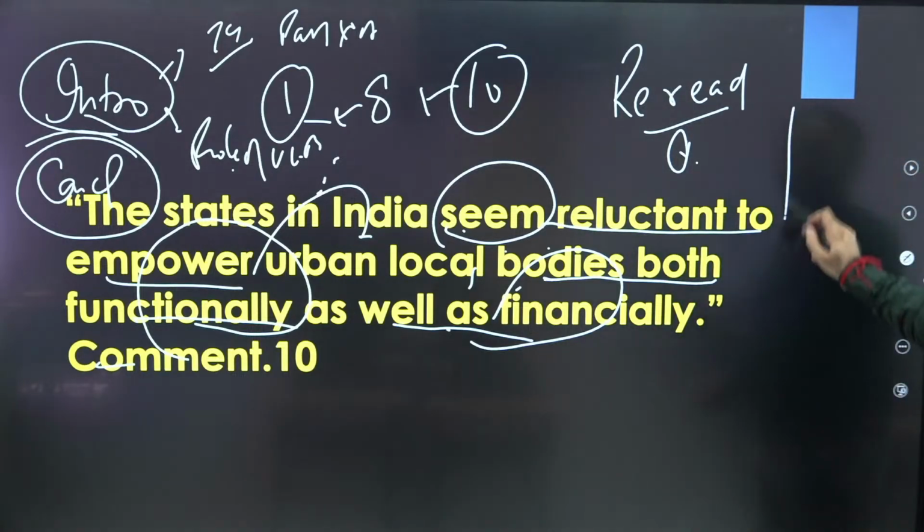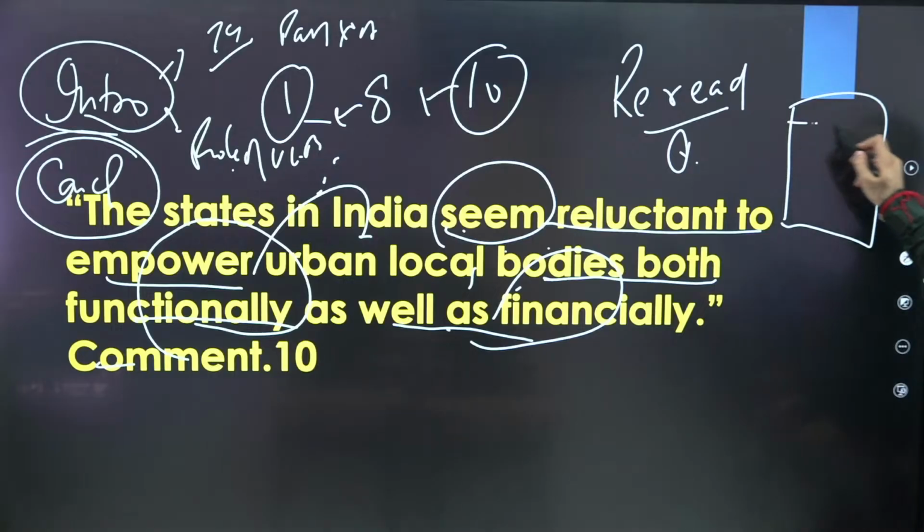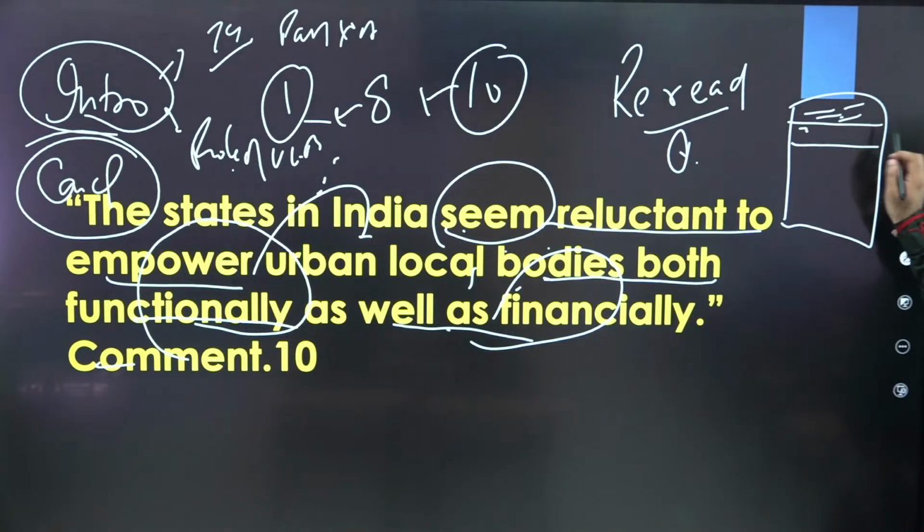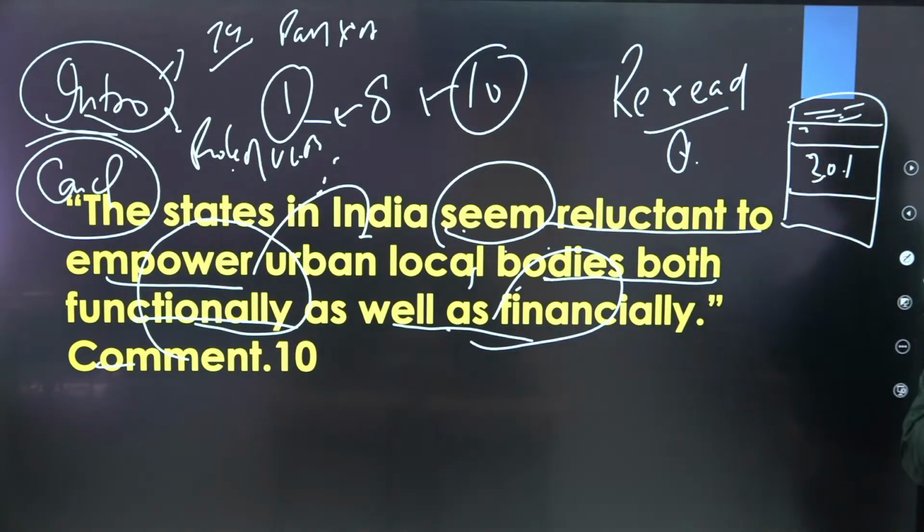See, this is the page you will get. This space will be occupied by the question. And the first 2 lines will be of the 74th Constitutional Amendment Act, Article 243P to ZG, and so on, Part 9A. And then you will draw a flow chart. So it means you occupy around 30% of your page with the flow chart on the role of urban local bodies. So the examiner will think that you are writing something which is not asked in the question. For that, he will deduct the marks.